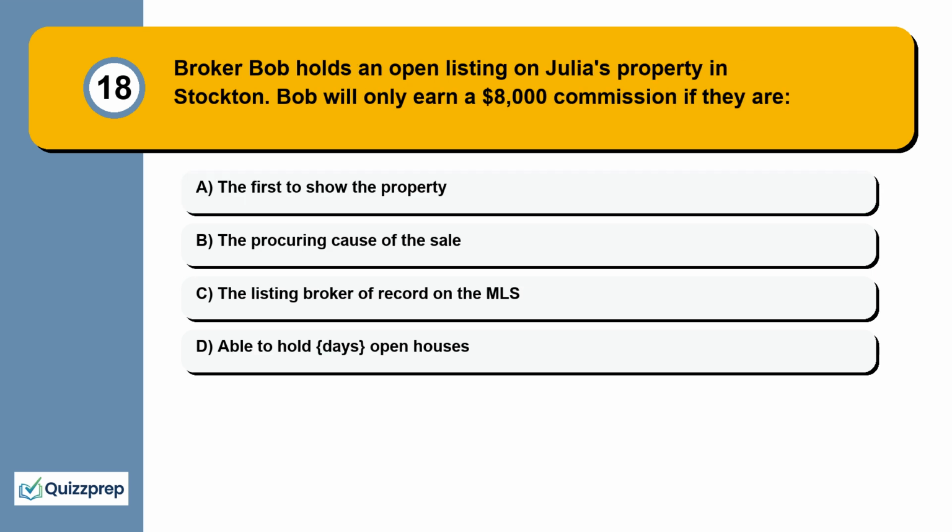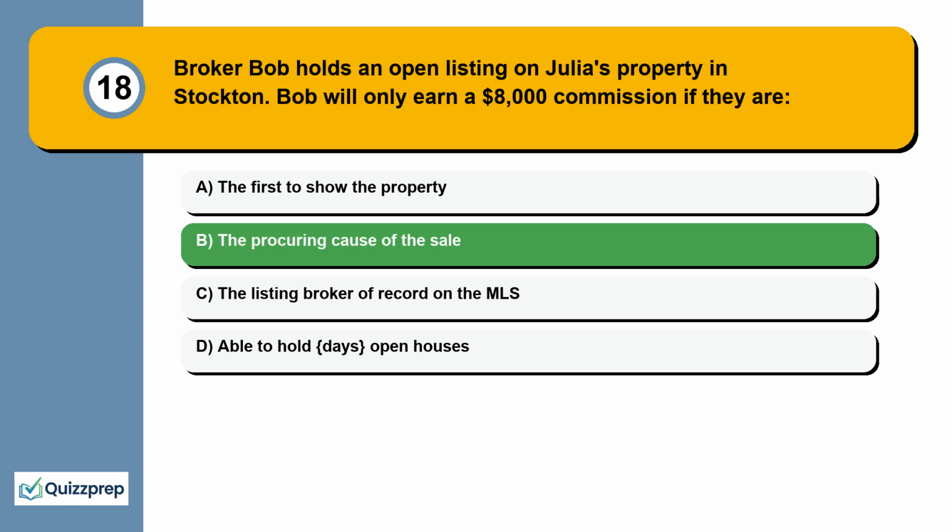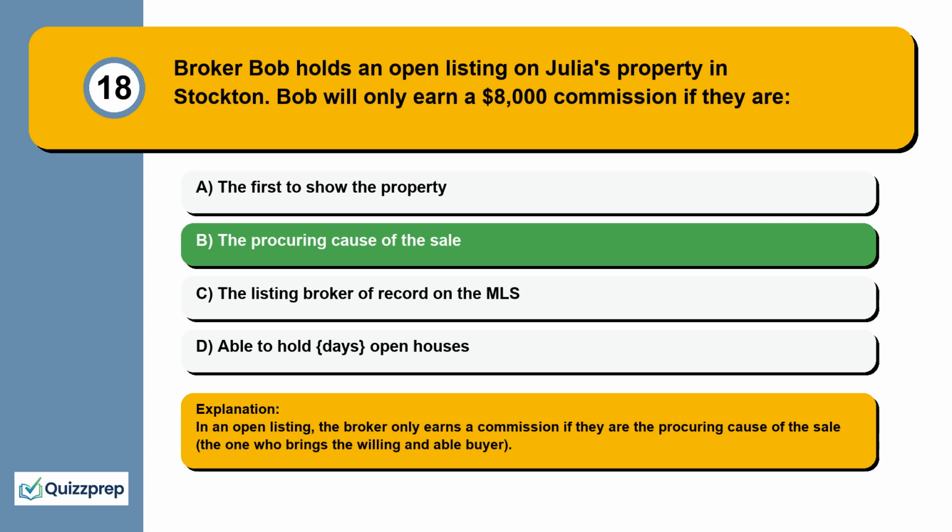Question 18. Broker Bob holds an open listing on Julia's property in Stockton. Bob will only earn a $8,000 commission if they are the first to show the property, the procuring cause of the sale, the listing broker of record on the MLS, able to hold open houses. In an open listing, the broker only earns a commission if they are the procuring cause of the sale, the one who brings the willing and able buyer.